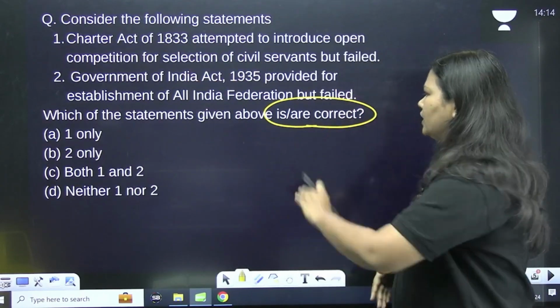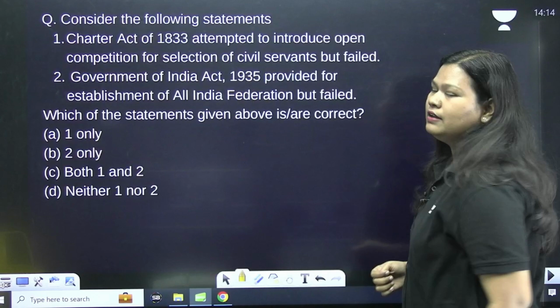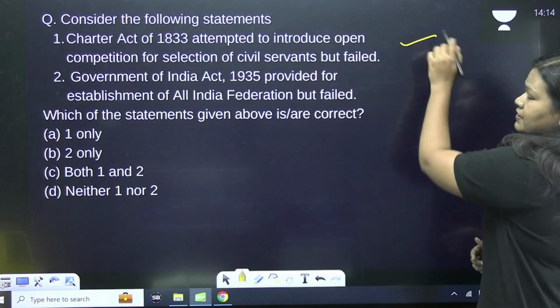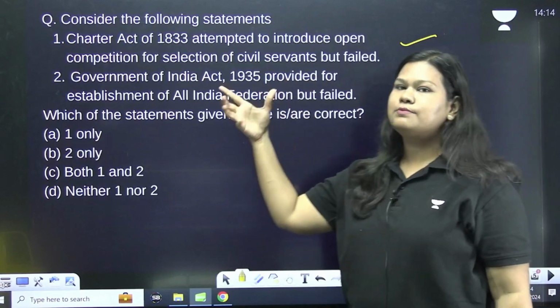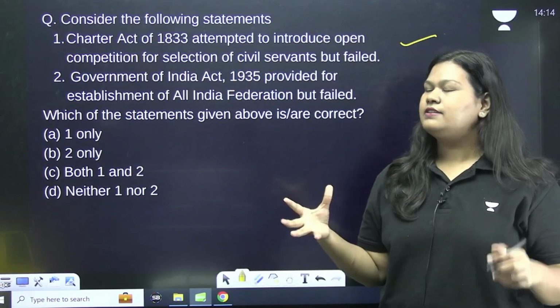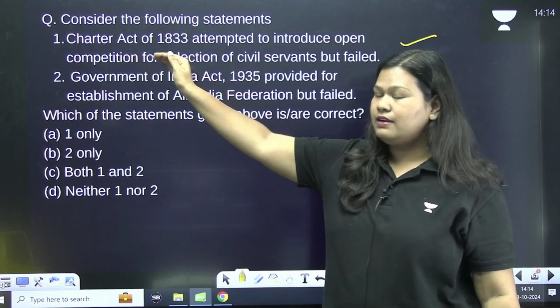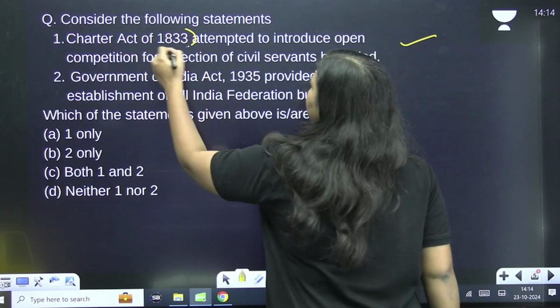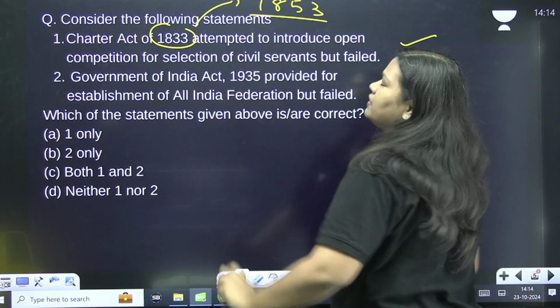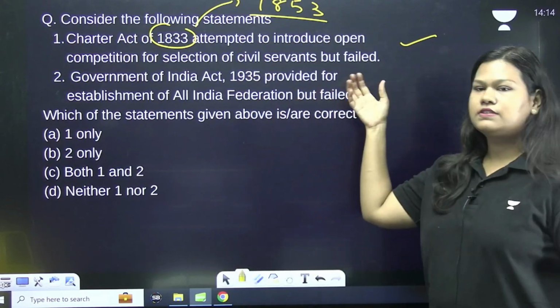Hopefully you have logged your answers by now. Charter Act of 1833 attempted to introduce open competition. This one is correct. It attempted to introduce it, but this idea was rejected by the Court of Directors, and hence was not propounded. The other Charter Act which did it was the 1853 Charter Act, which introduced open competition for selection of civil servants.